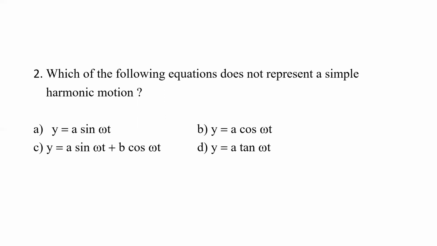Here, as we know, sine and cosine are harmonic functions. But tan is not a function of simple harmonic motion. So option D, y is equal to a tan omega t, does not represent simple harmonic motion as it contains tan omega t. Only sine and cosine are functions of simple harmonic motion, not other trigonometric functions. Therefore, option D is the right option here.